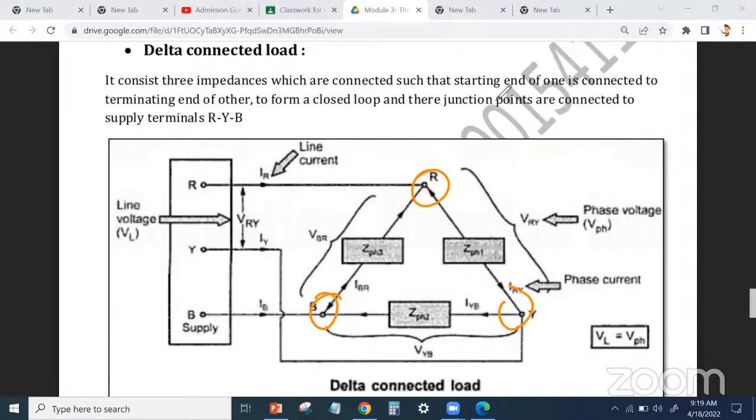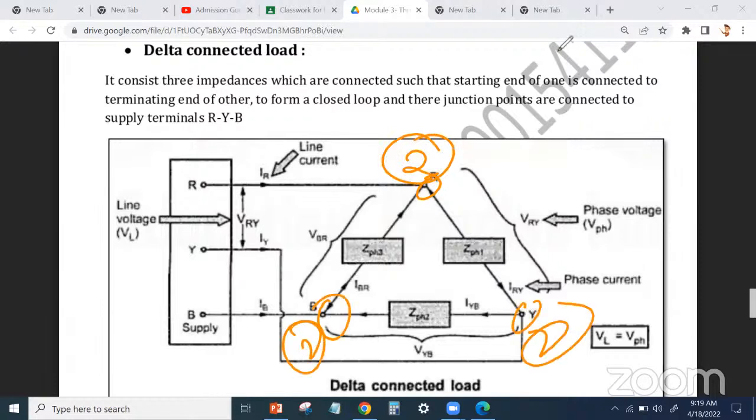Neutral point का क्या होता है कि जितने impedances connected, यहाँ पे 3 impedances में, they all are connected at a single point. See, at this point only ZPH3 and ZPH1 is connected. 3 and 1. लेकिन 2 तो absent है ना. This is not a neutral point. तो neutral point ऐसा होता है कि जहाँ पे every impedance is connected. यहाँ पे सिर्फ 2 impedance connected, यहाँ पे 2 impedance connected, यहाँ पे 2 impedance connected. So the point where all impedances are connected, that is known as the neutral point. तो यहाँ पे neutral point absent है.